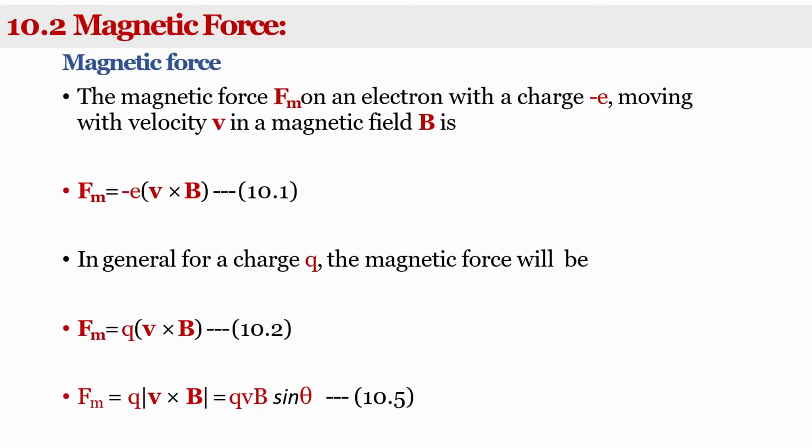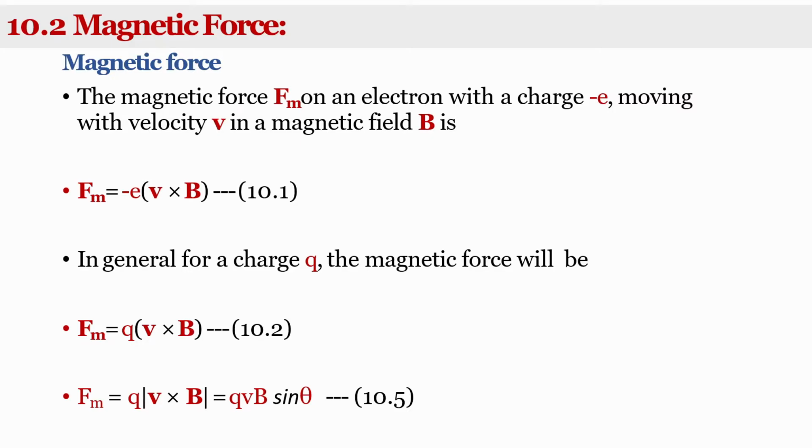Let us see the next point, that is the magnetic force. While we discuss the directions of velocity v, magnetic field B and the force, when current I flows through the conductor, a magnetic field is produced, and a magnetic force acts on it.